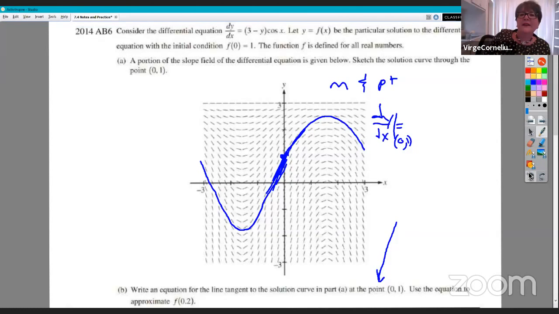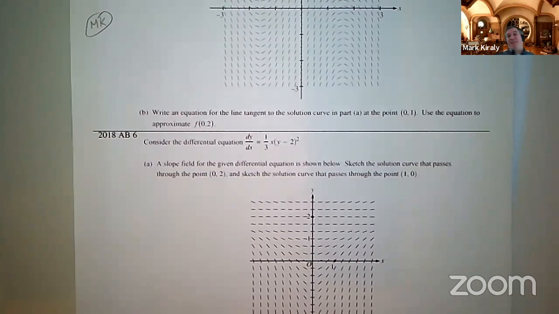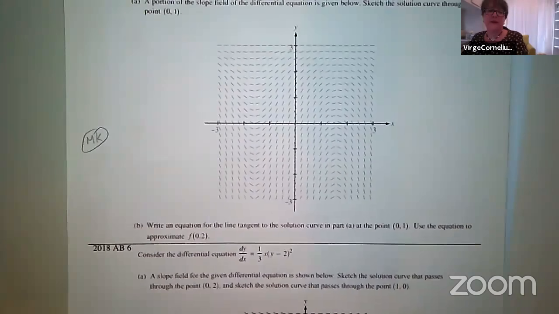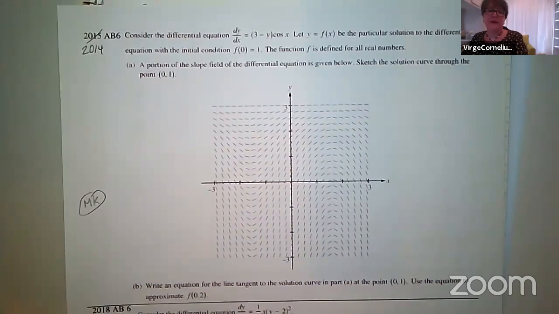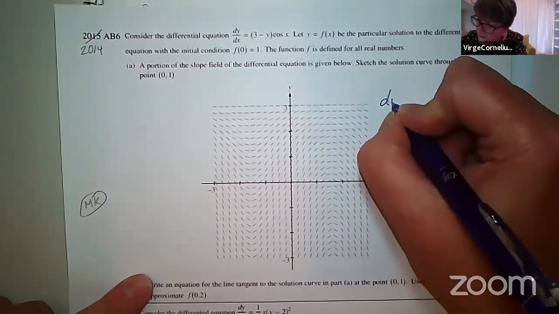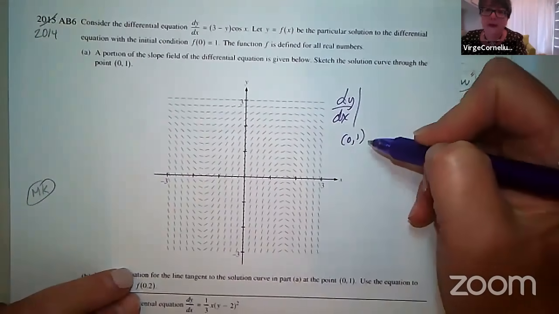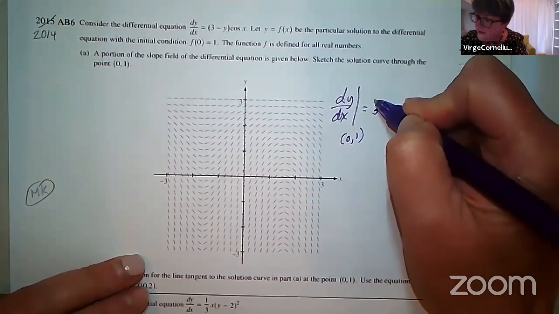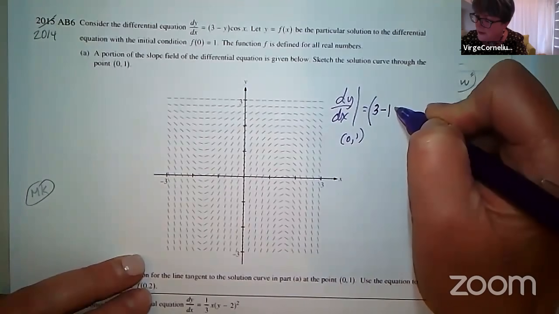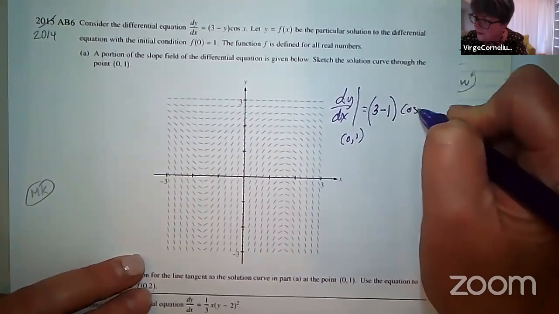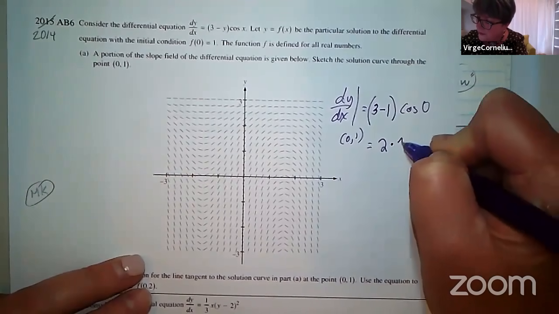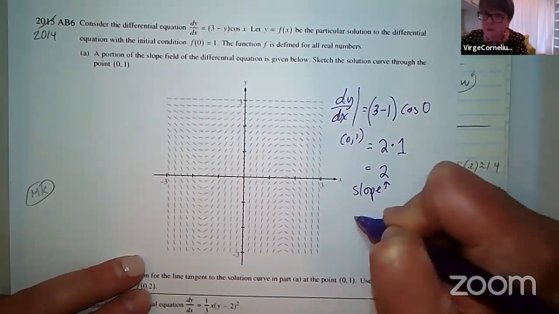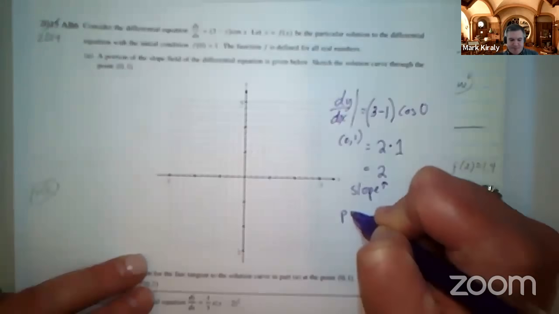3 minus 1 is 2, and cosine of 0 is 1. So I'm going to go with 2 for my slope, if that's okay. Okay, so this is our problem. So the notation here, dy/dx at (0, 1) is going to be 3 minus the y value of 1 times cosine of 0. So we have 2 times 1, which ends up being 2. That's our slope. And then what was our point? The point (0, 1).